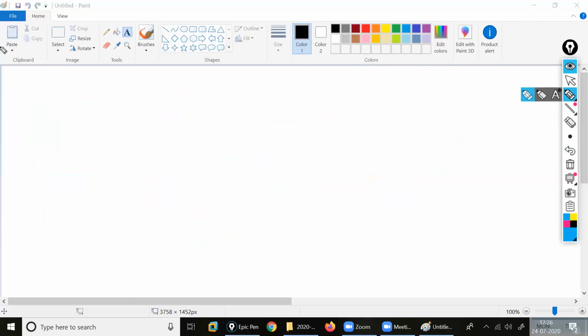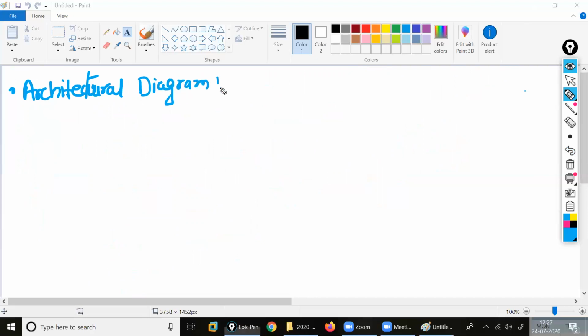You find if I'm talking about the architectural diagrams. Inside that, write the points. Network diagrams.